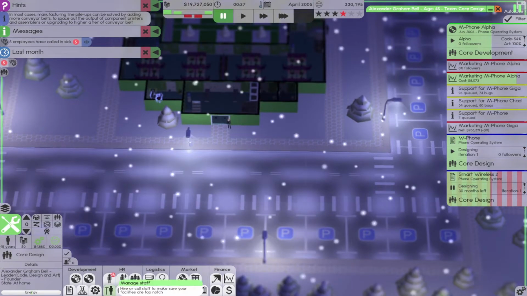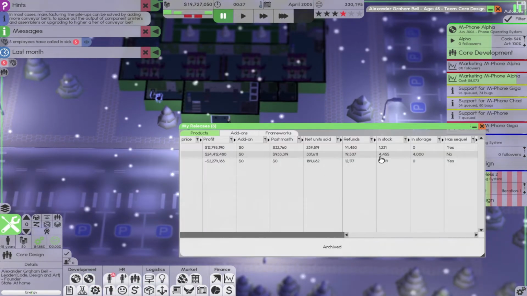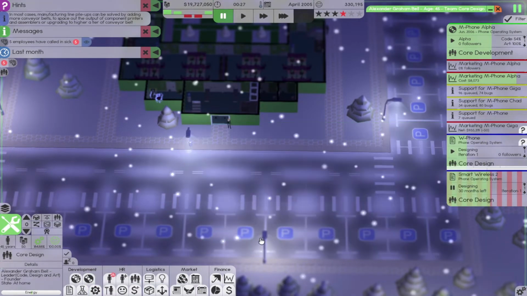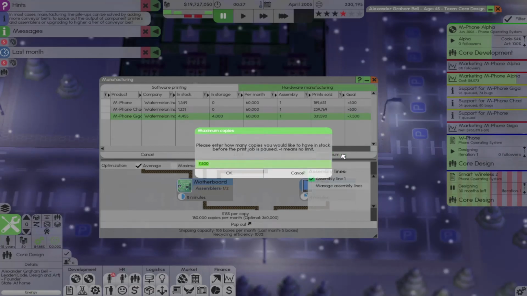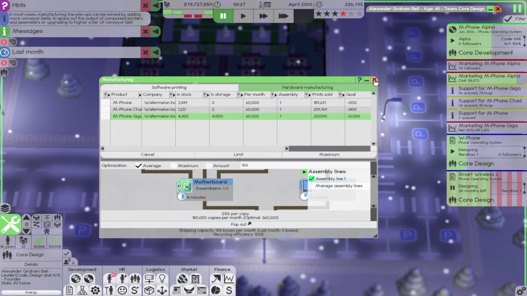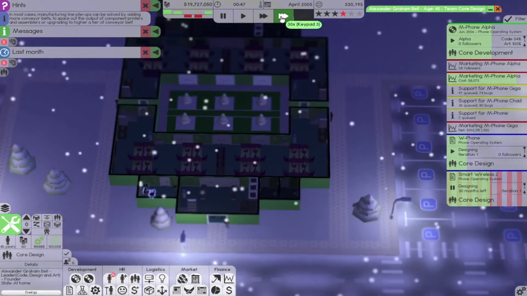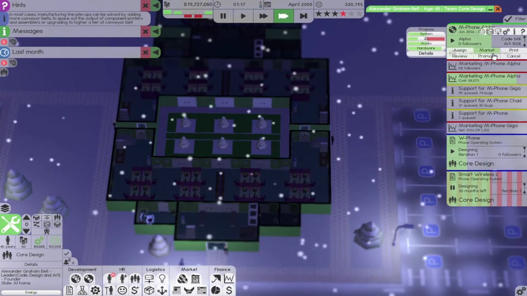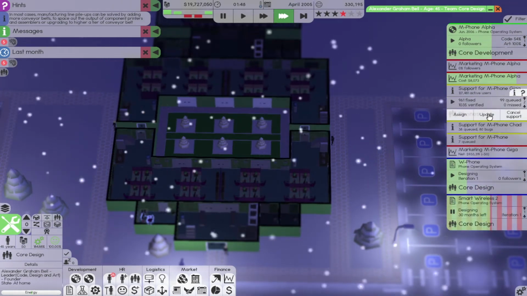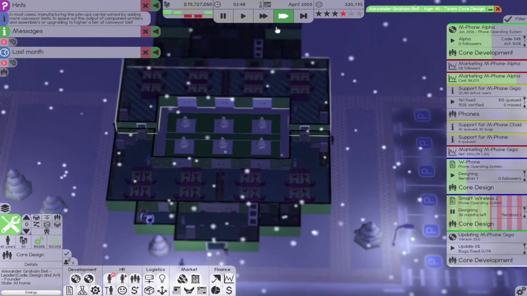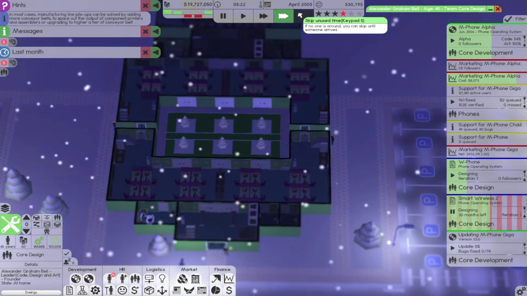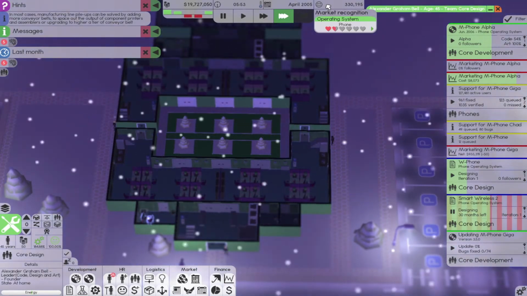Bam, we actually made a profit. 4,000 in stock, so let's go ahead and make this 5,000. We should be good there. Also, we probably want to update this. Oh yeah. Looking good.